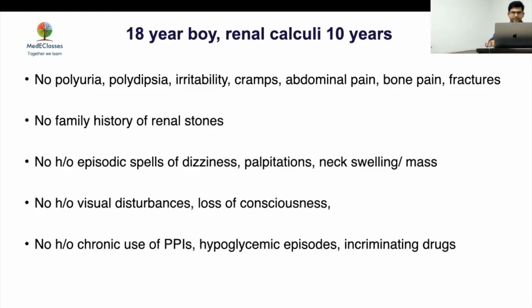Now, if we've ruled out FHH, let's look into other causes of hyperparathyroidism. There were no episodic spells of dizziness, palpitations, or neck swelling, considering any pheochromocytoma or thyroid carcinoma. No history of visual disturbances or loss of consciousness, considering any pituitary adenomas. No history of chronic use of PPIs, considering a gastrinoma, or hypoglycemic episodes, considering an insulinoma, or any incriminating drugs such as lithium were used. So when you're talking about recurrent renal calcification, you're mainly focused on hypercalcemic causes.